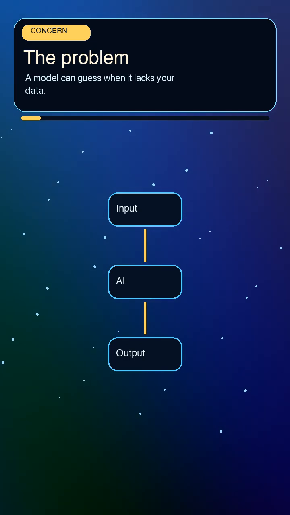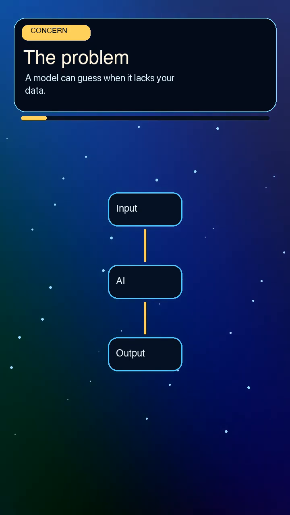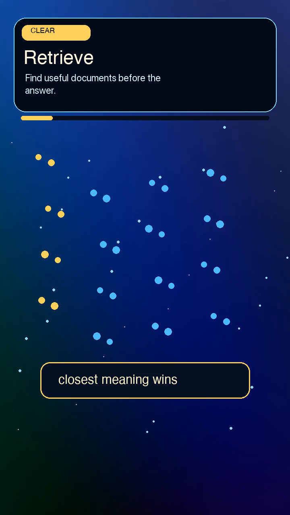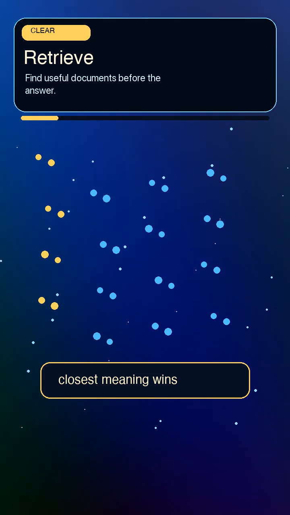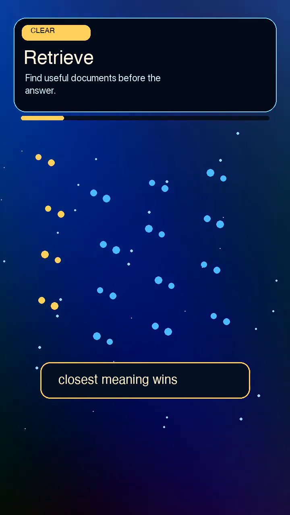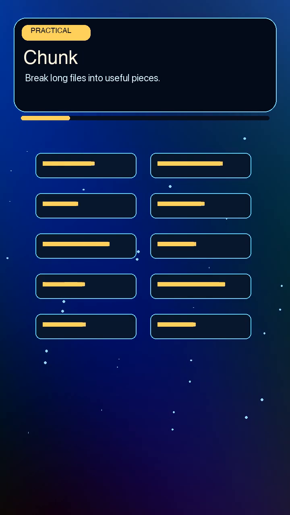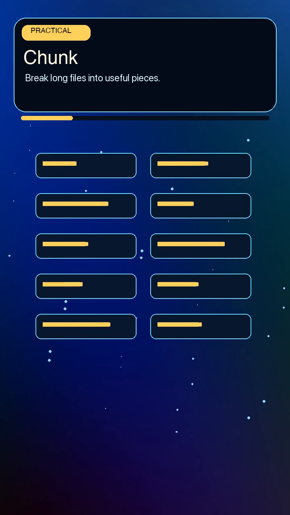A normal chatbot only has what is inside the model, plus what you typed. If you ask about your private handbook, yesterday's policy, or a customer ticket, it may still sound confident. But confidence is not the same as knowing. So RAG adds a retrieval step. Before the model writes, the system searches your trusted knowledge. It looks for the pages, notes, tickets, or database records that are most likely to answer the user's question.